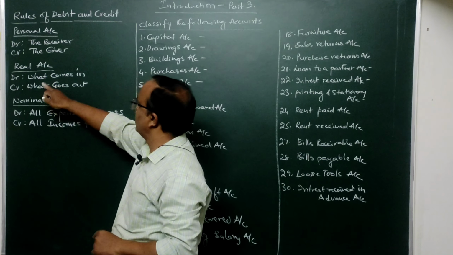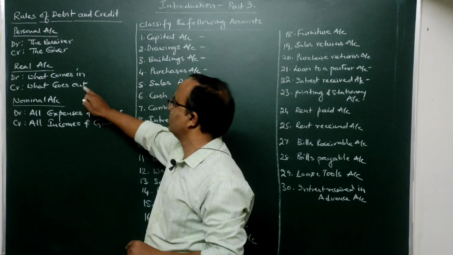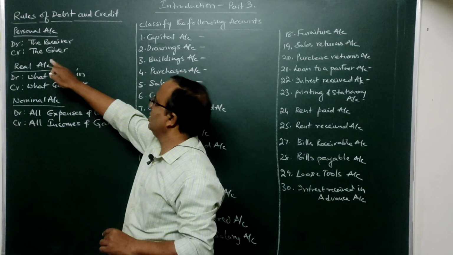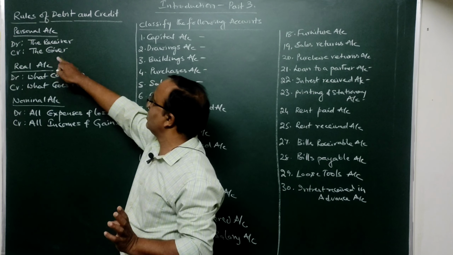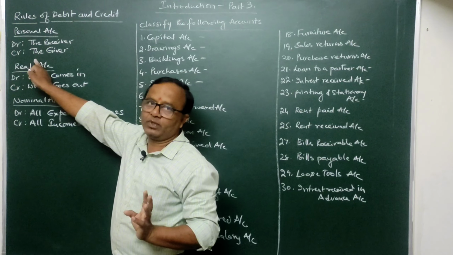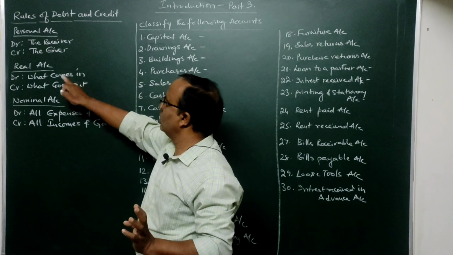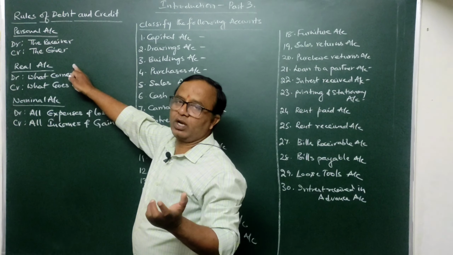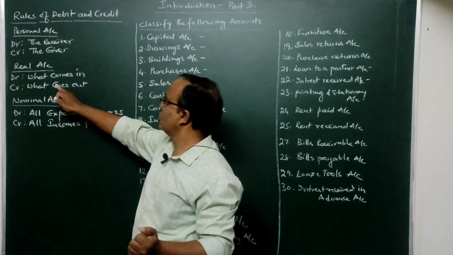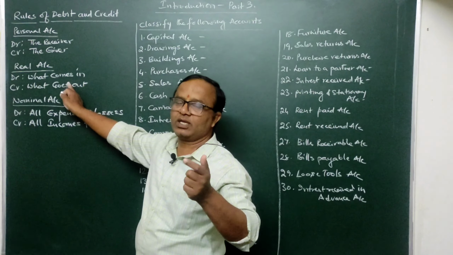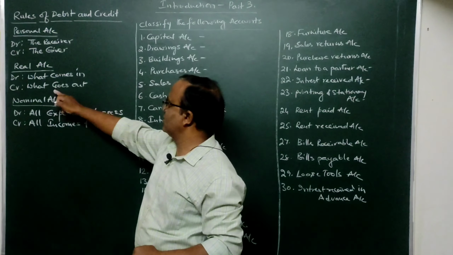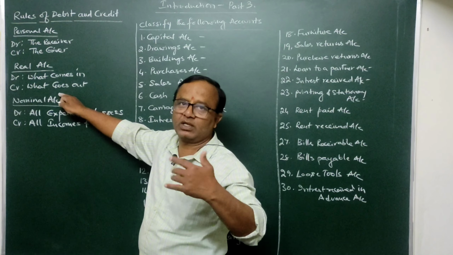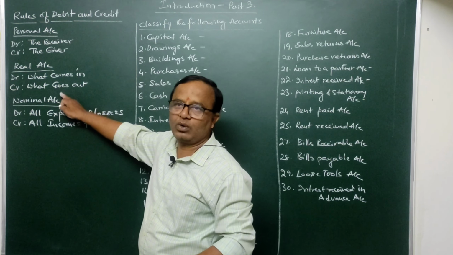Whereas for real account, the rule is debit what comes in, credit what goes out. That means in case of personal account, if that particular person is the receiver, you are going to debit that person's account in your entry. If that person is the giver, then you are going to credit in the entry. Then again, real accounts, meaning accounts relating to assets, all assets are real accounts. So the rule is debit what comes in. That means if an asset is coming into our business, at that time you are going to debit that asset account. If an asset is going out of the business, just like if you are selling the asset, at that time you are going to credit that asset account.